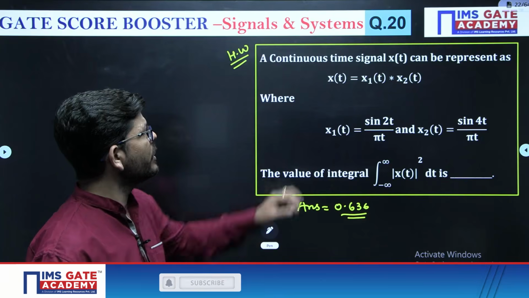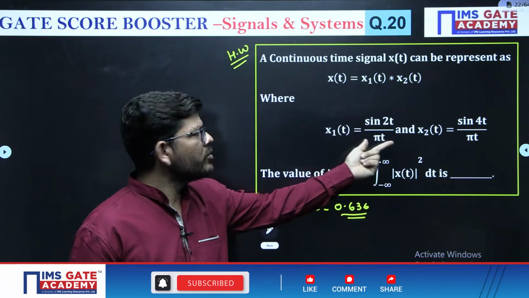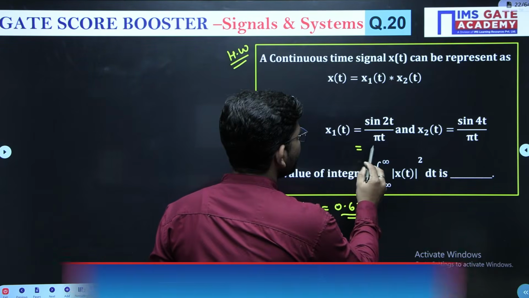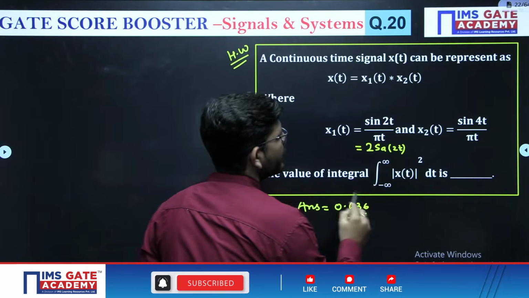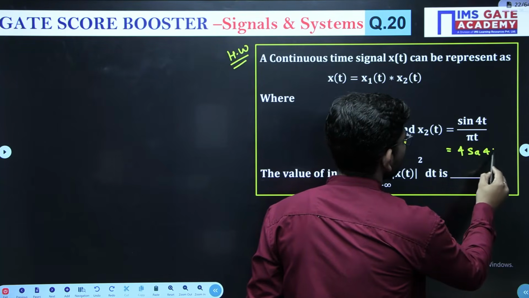What is there in this question? Xt is a result of convolution of these two signals, which are given. You can convert this signal into a sample signal, which will become 2 sample 2t, and this one will become 4 sample 4t.